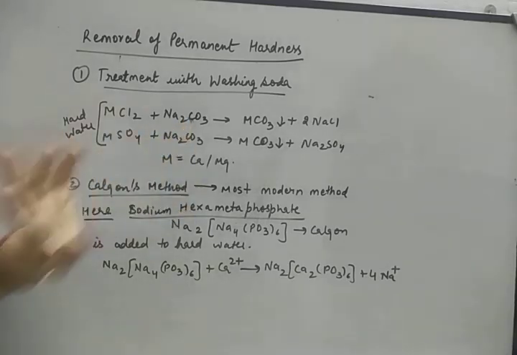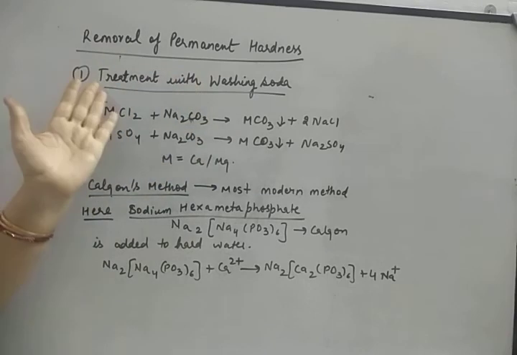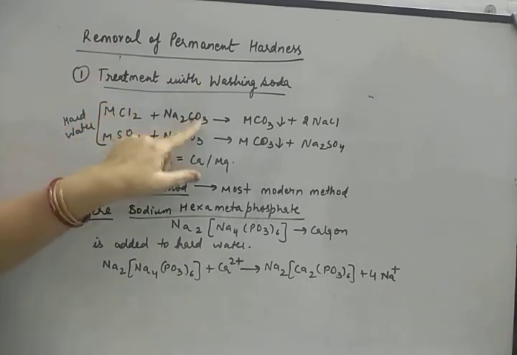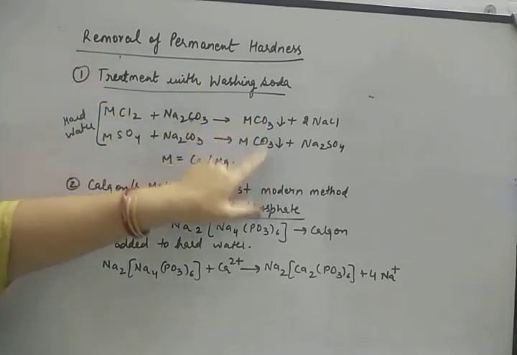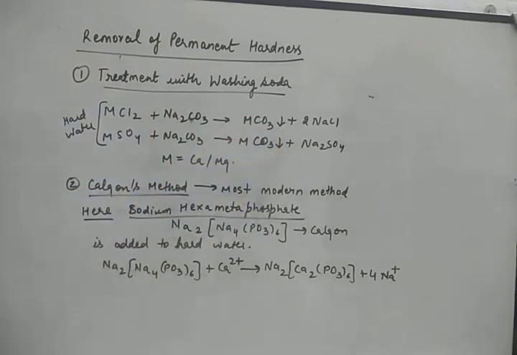Now sodium carbonate is added. So the exchange will occur. The Cl will go to sodium and CO3 will come here, and whatever carbonate is there, that is precipitated at the bottom. So simply if we add the washing soda to the hard water containing chlorides and sulfate, slowly and slowly it will exchange the ions, and whatever hard calcium or magnesium ions are there, they will settle at the bottom.